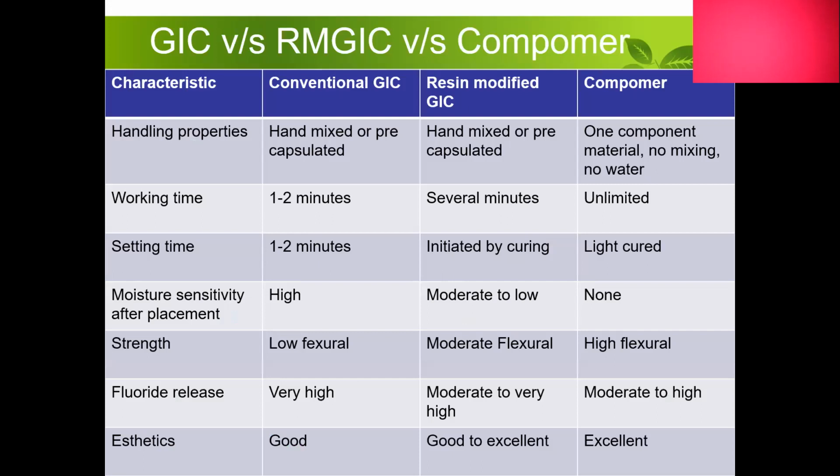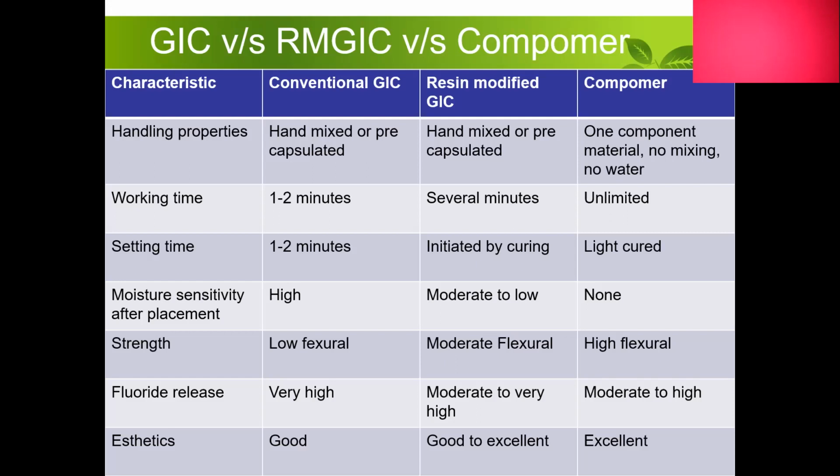And if we have to compare our traditional GIC, RMGIC, and compomer, which is nothing but a material made of composites and ceramics, where they have tried combining the best properties of both.